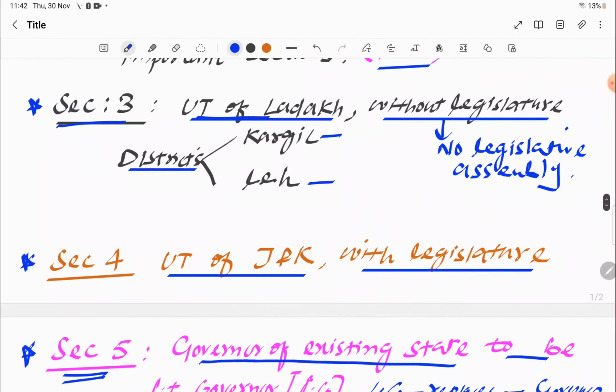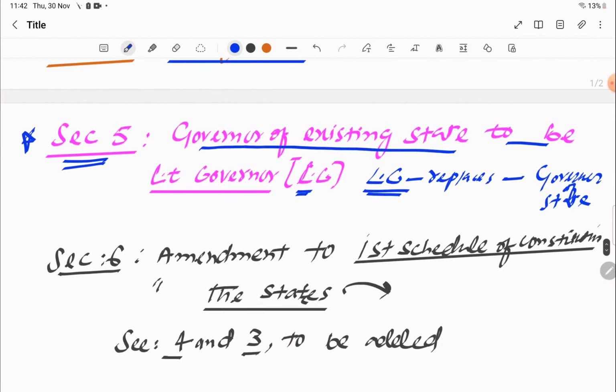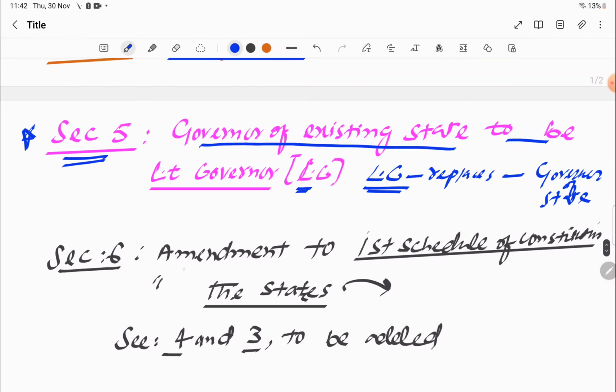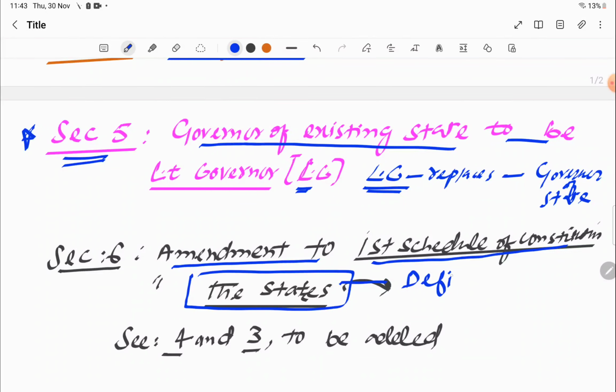Now let's move to section 6. Section 6 is amendment to the first schedule of the constitution. The first schedule of the constitution tells us about the definition of states, that is, what is a state.